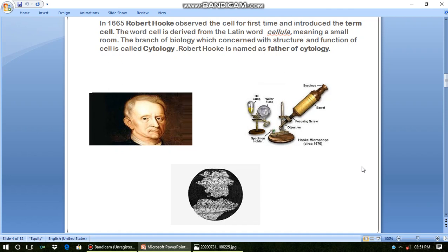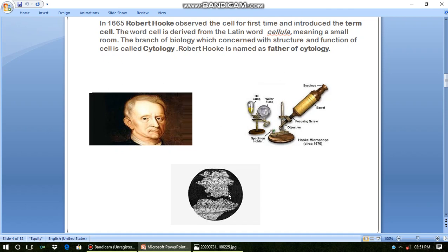Here is the microscope used by Robert Hooke and the things that he observed under it. He observed small compartments inside that slice, compared them with a honeycomb and named them cells. The word cell is derived from the Latin word cellula, which means a small room. These compartments look like rooms, so he named them cells.